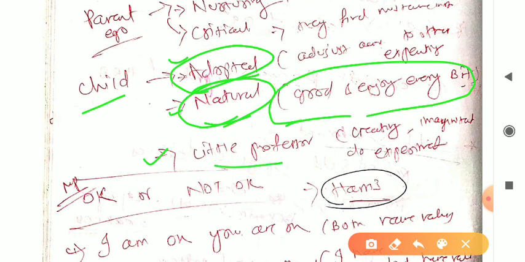Then little professor. What is little professor? That is creating, imagining, and doing experiments. He will be creative, try to do new things, and try to convert his imagination into reality, and that's why he does experiments.